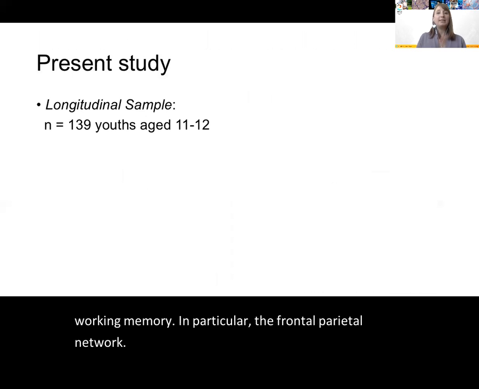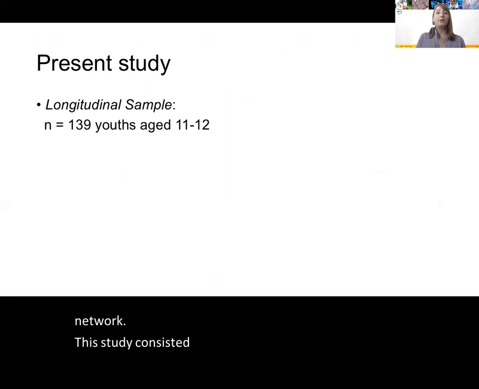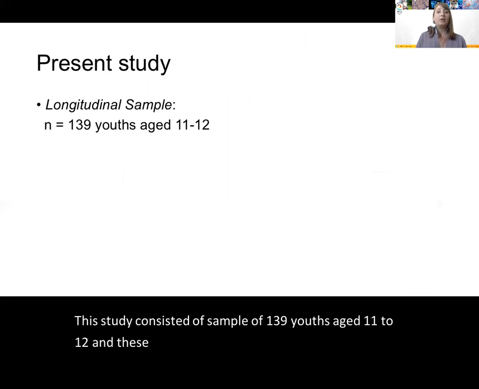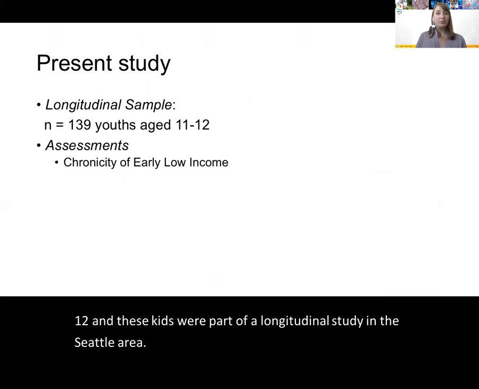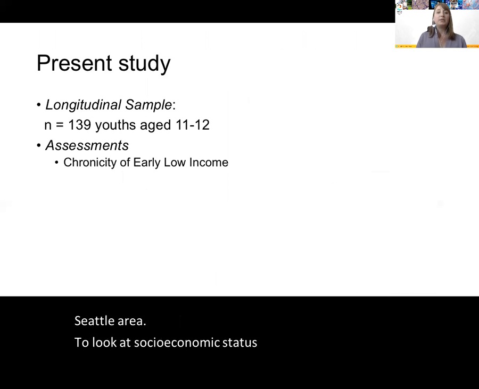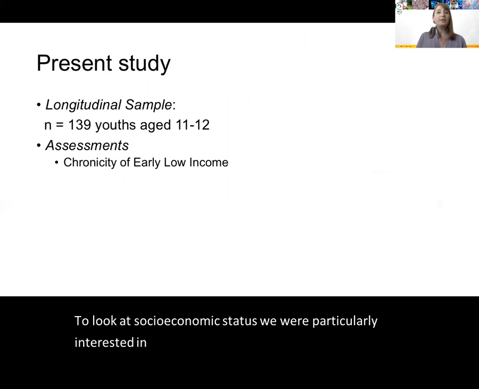This study consisted of a sample of 139 youths aged 11 to 12, and these kids were part of a longitudinal study in the Seattle area. To look at socioeconomic status, we were particularly interested in early chronicity of low income, assessed from ages 3 to 6 years old.